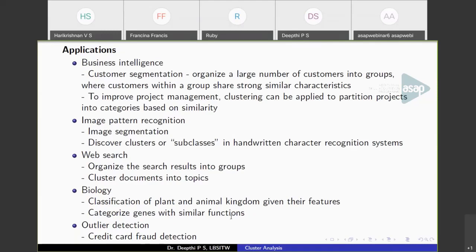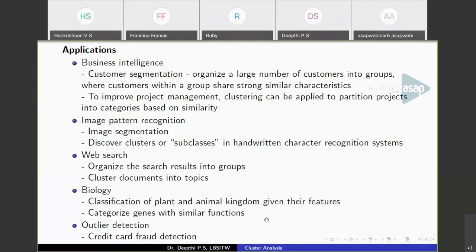Another important application is outlier detection. An outlier is nothing but a point that is significantly different from the rest of the data points. You may have a set of points and maybe one or two points will have values significantly different from the rest. These outliers can be detected by using clustering. Outliers are not just noise, they can be part of the data itself. They'll be showing abnormal behavior. Such anomalous behavior can be detected and separated out using clustering.